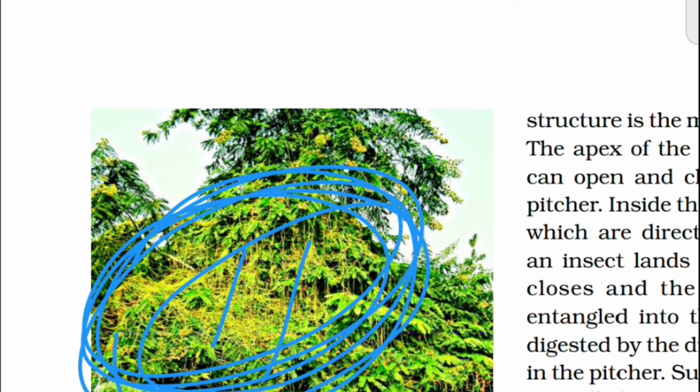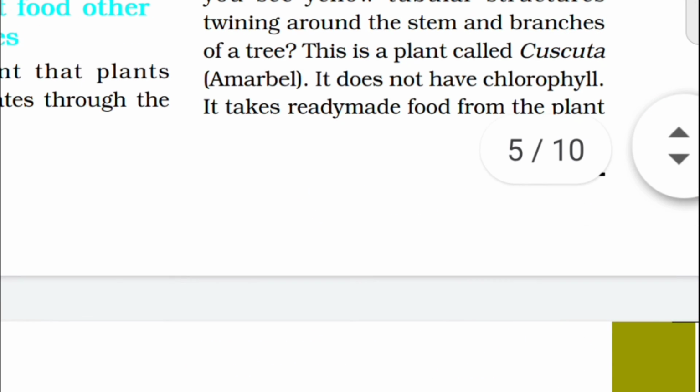Suppose this is a green tree, and the yellow tube-like structure is spiraling around the tree and its leaves. This is the Cuscuta plant, called Amarbel.